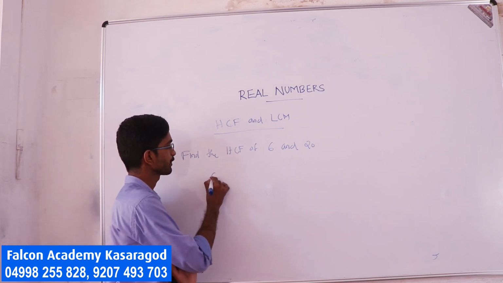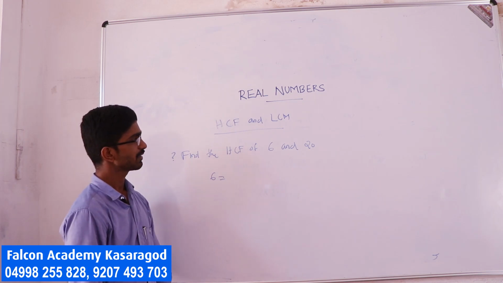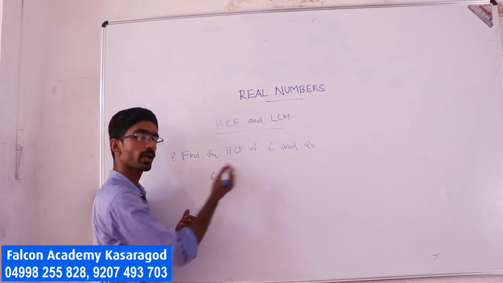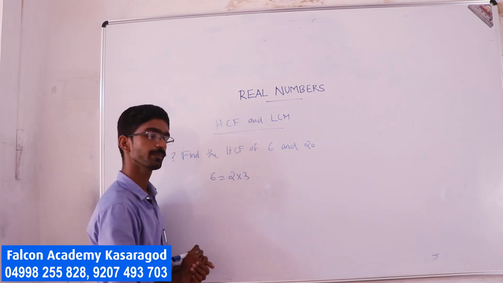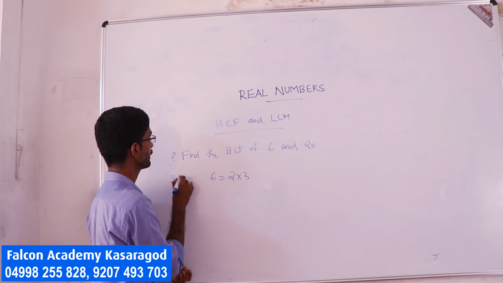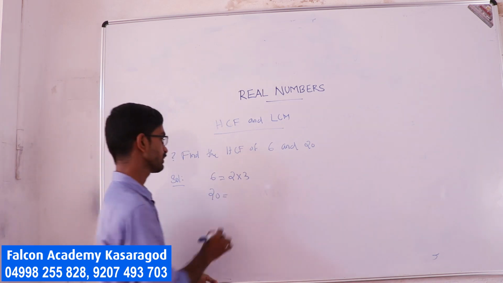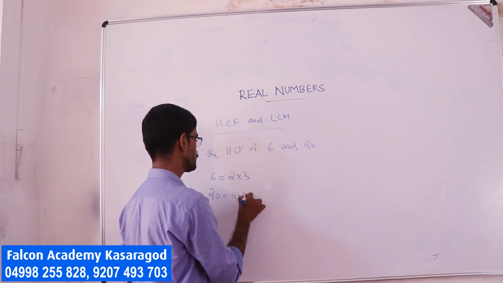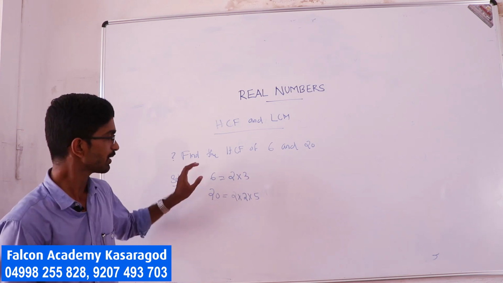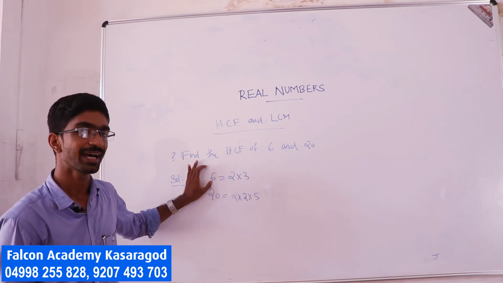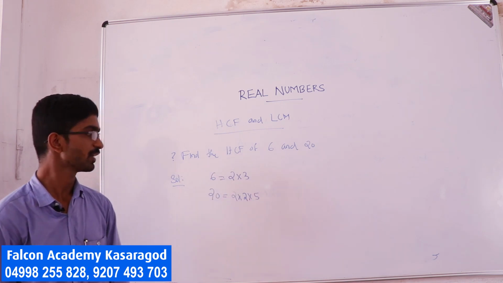This 6 can be written as the product of primes, 2 into 3. Also, 20 we can write as 2 into 2 into 5. So, using the fundamental theorem of arithmetic, I can write 6 as 2 into 3 and 20 as 2 into 2 into 5.